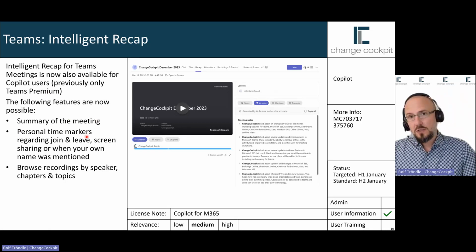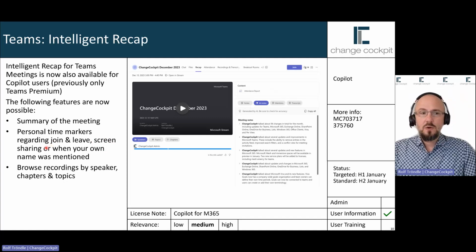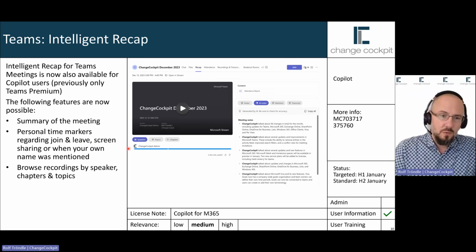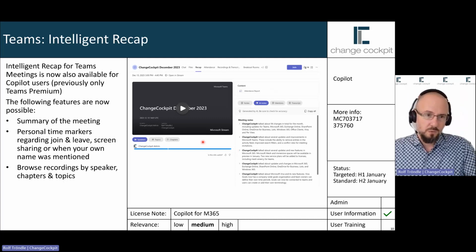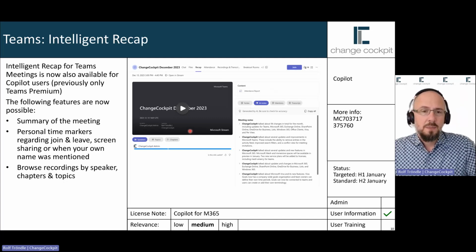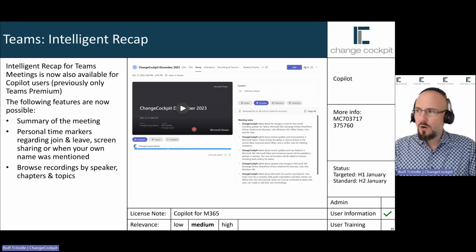You will get personal time markers, so you see when you joined or left the meeting. You'll see when the screen was shared or when your own name was mentioned. So you see "@mentioned" within the Teams meeting, and you are able to just click on the timeline and skip to the point where you were mentioned. This could help a lot if you couldn't attend the meeting and you have to get all the information afterwards.